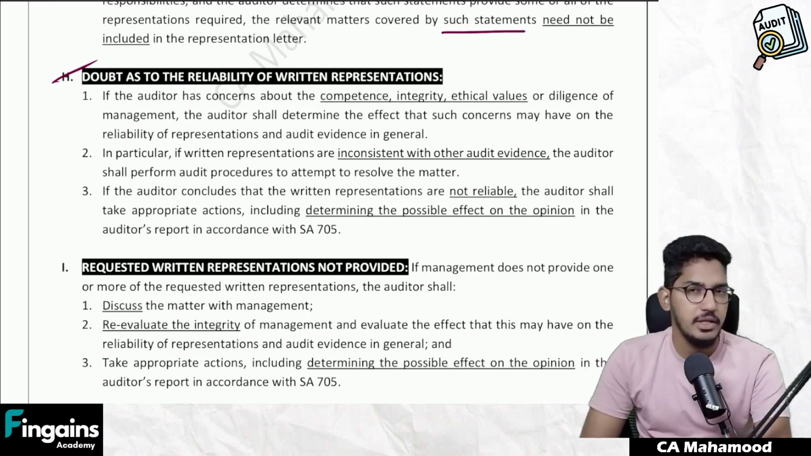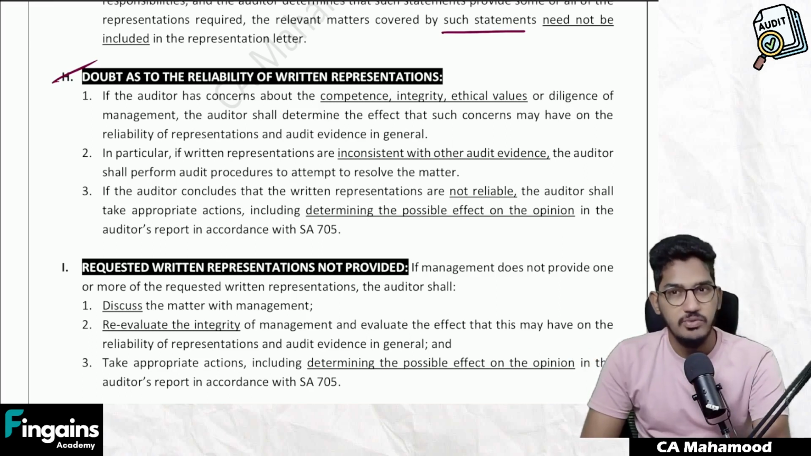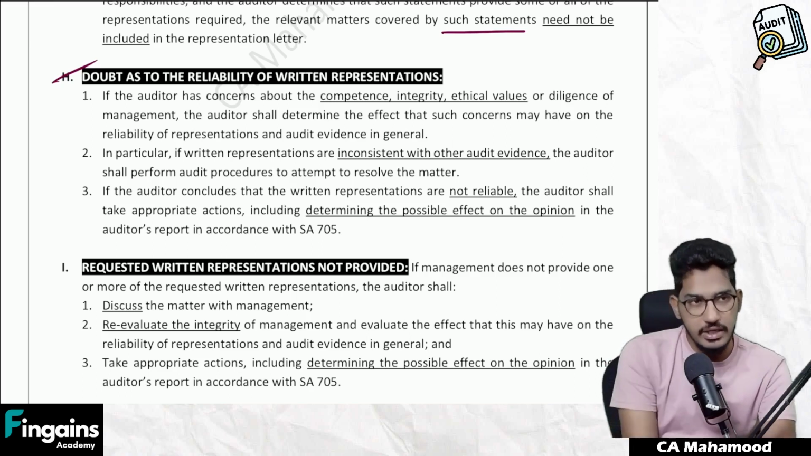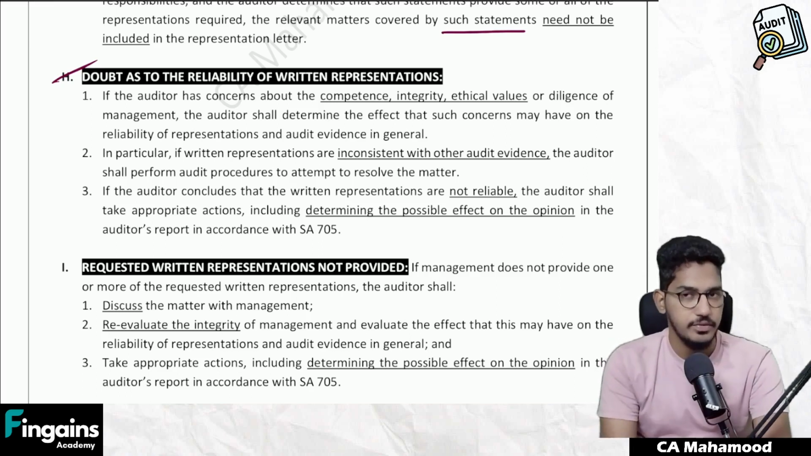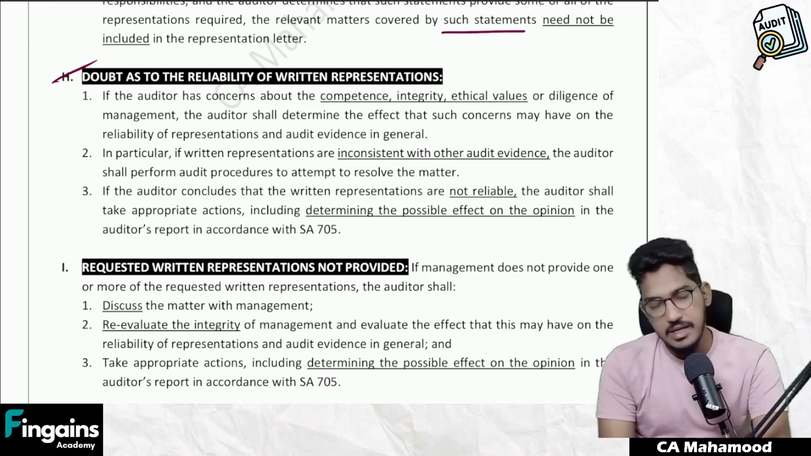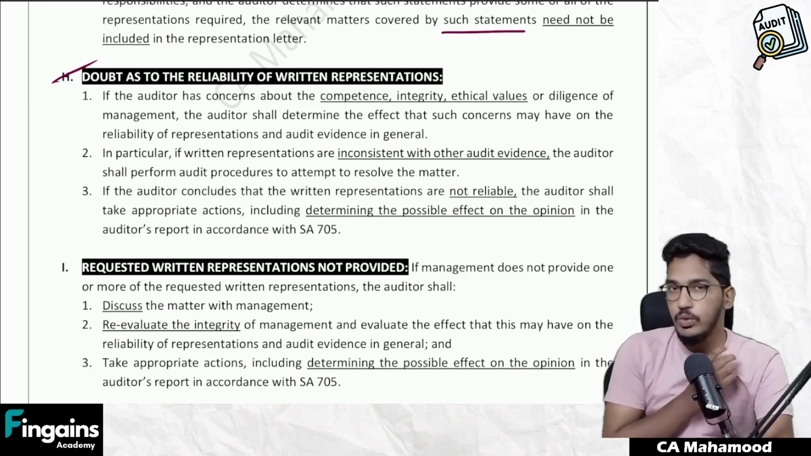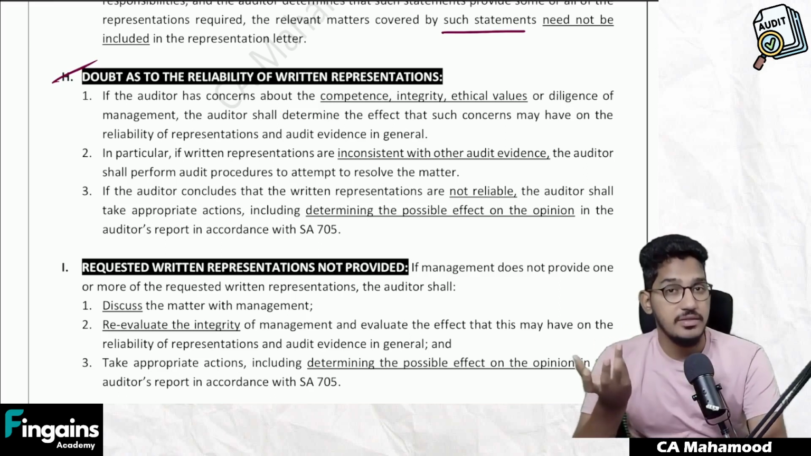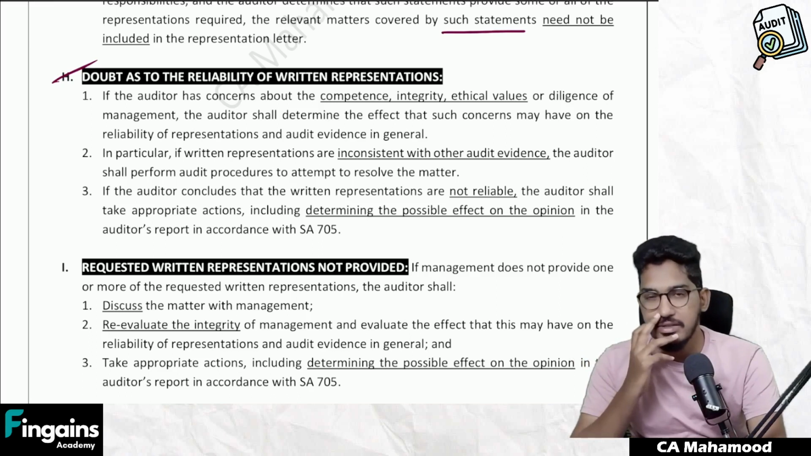What do you mean by reliability? Trustability. Sometimes we have trust issues with the written representation given by the management. You tell me, generally when will you get a doubt regarding reliability of written representation? You went to the management, you asked them for written representation, they have given it to you, but still you have a doubt regarding reliability. Okay, management gave me confirmation. How far is this reliable?